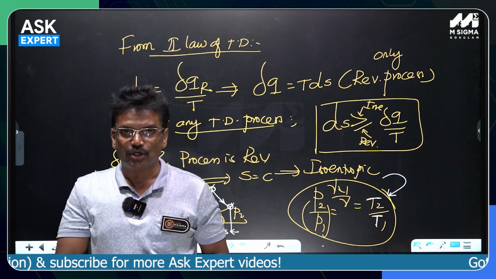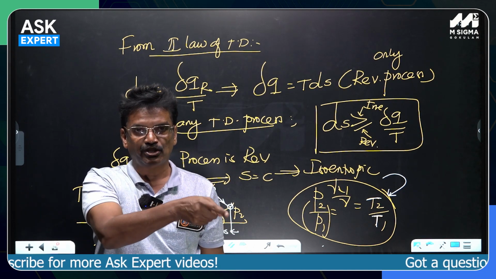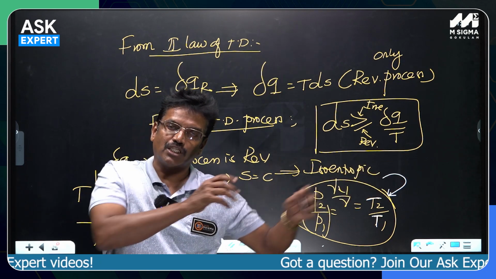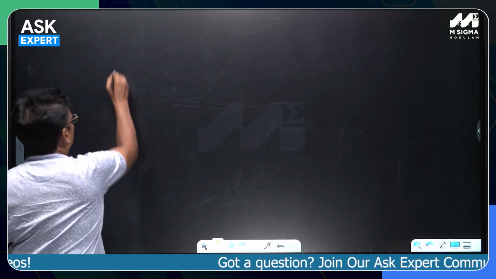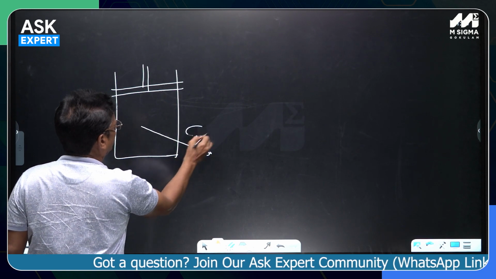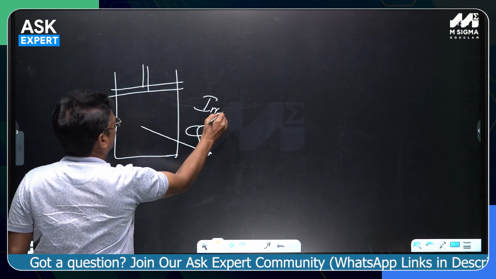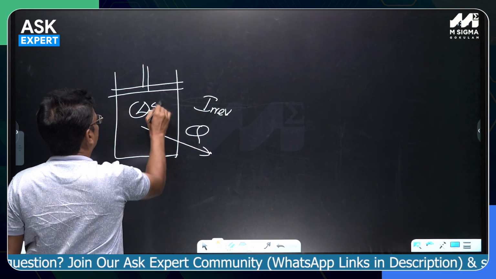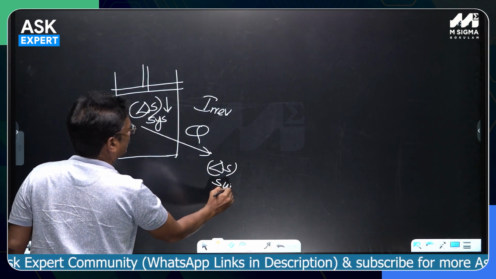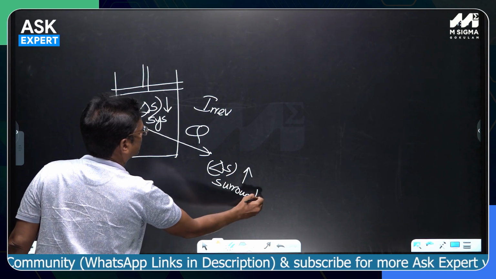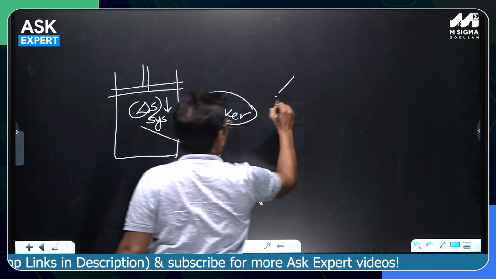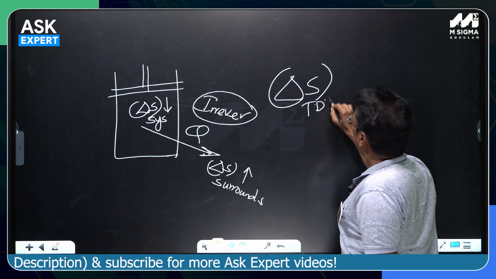If there is an irreversibility during a process, we can suspect that there is entropy generation in the universe. When I talk about the universe, I have to take both the system and the surroundings. Suppose a thermodynamic process is undergoing irreversible heat transfer. Delta S of the system will decrease because it is losing heat, but delta S of the surroundings will increase because the surroundings are gaining heat. But because the process is irreversible, the net change in entropy of the thermodynamic universe should be greater than